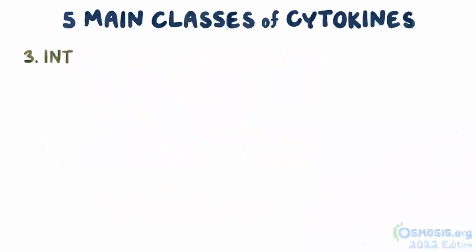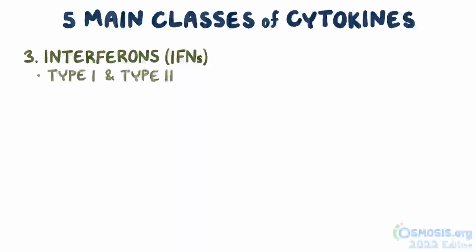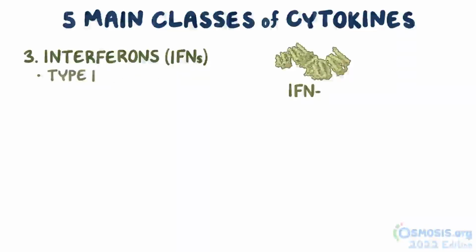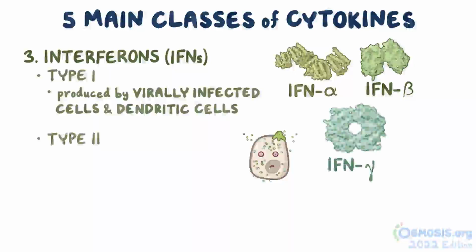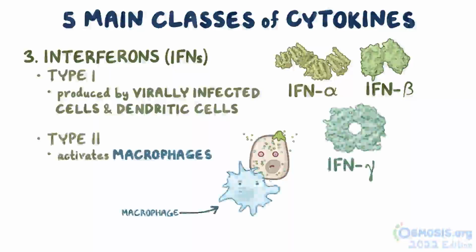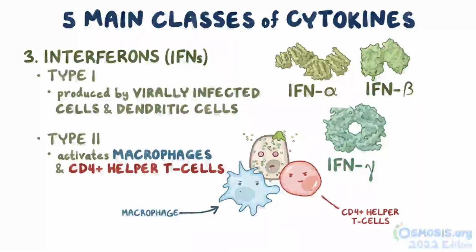The third group are the interferons, and as their name implies, they interfere with processes like viral replication. There are 2 types of interferons, type 1 and type 2. Type 1 interferons include interferon alpha and interferon beta, and they're usually produced by virally infected cells and some dendritic cells responding to the viral infection, in order to limit viral replication. Now, the only type 2 interferon is interferon gamma. This molecule is the most powerful macrophage activator, and it also activates CD4 positive helper T cells, which then secrete their own interferon gamma and interleukin 2.